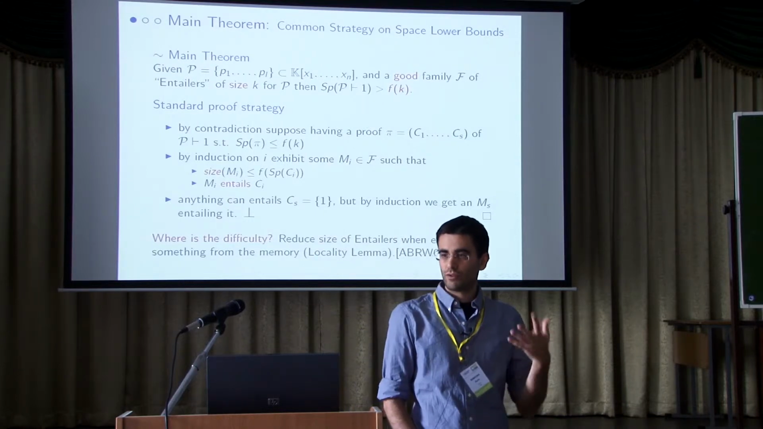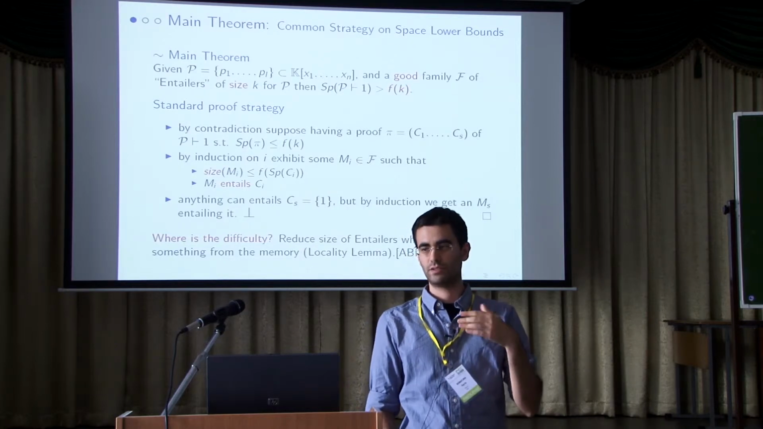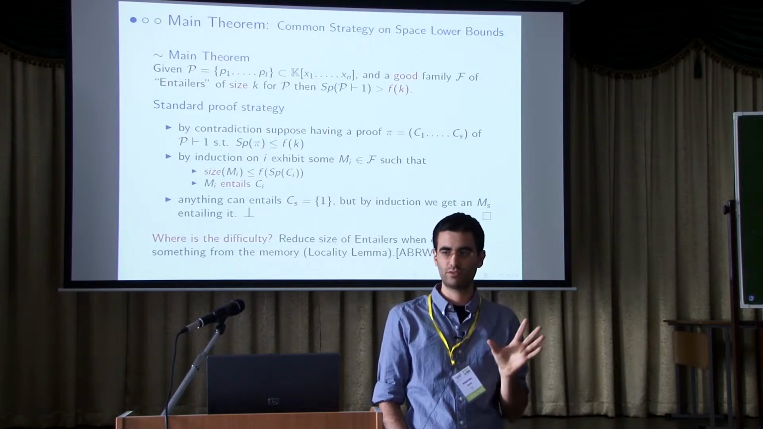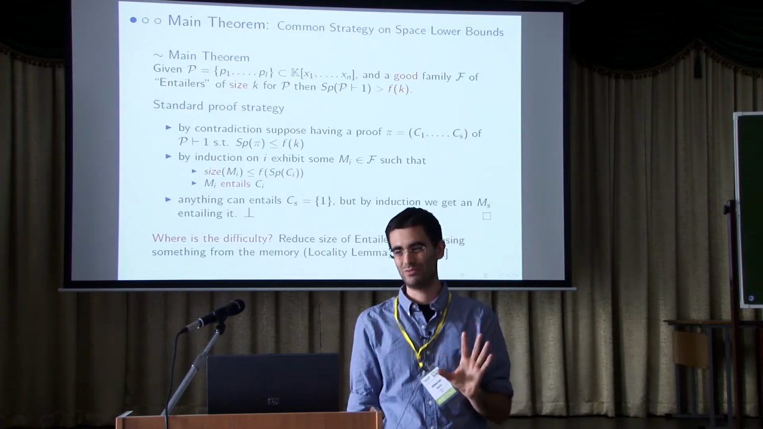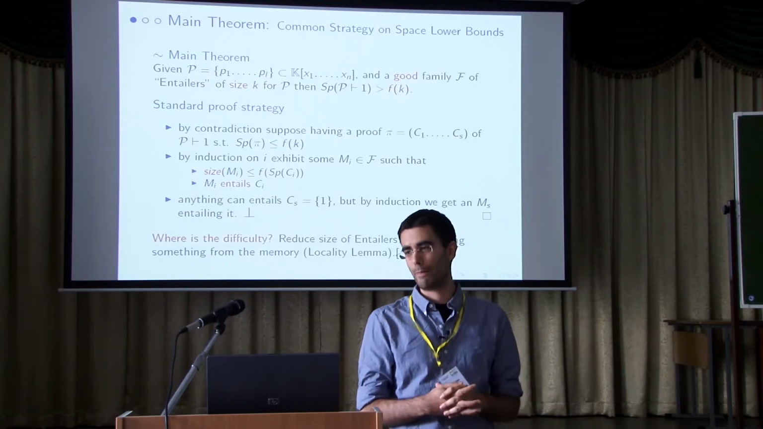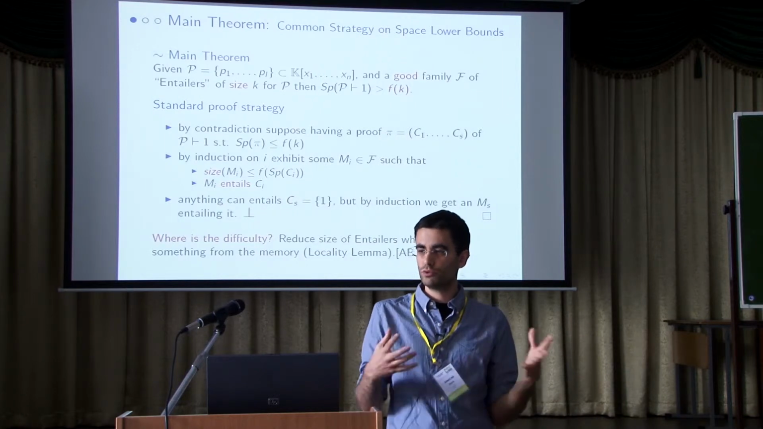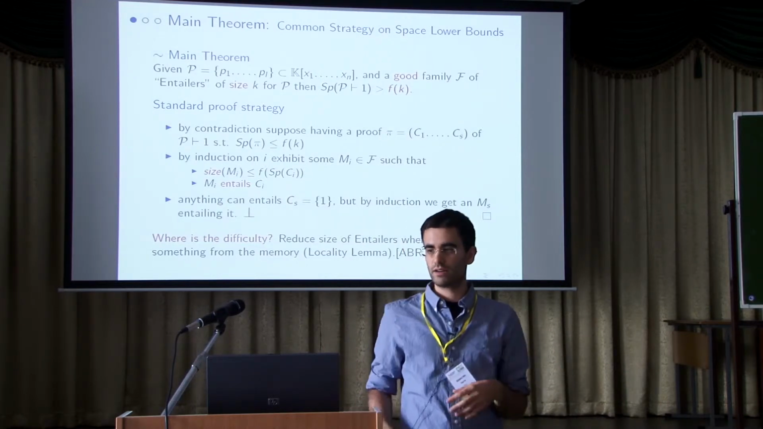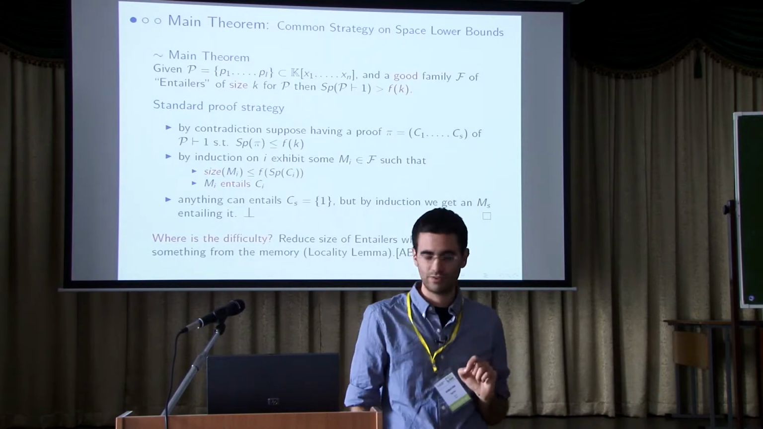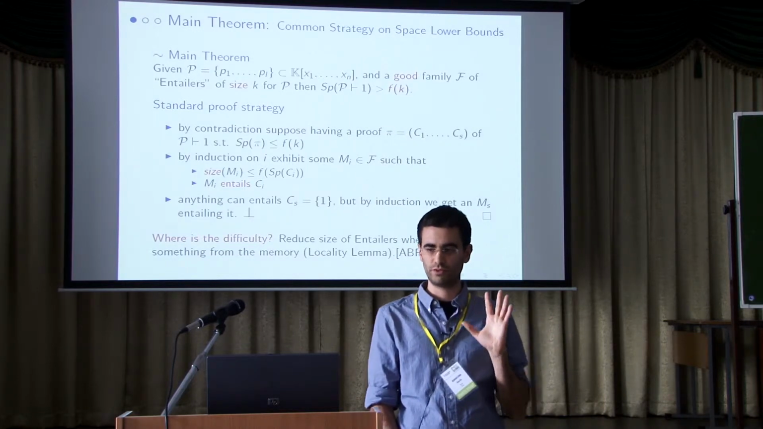So let's see from a high-level point of view how a space proof goes in our framework. This is kind of the statement of the main theorem, but it's obviously not clear. Suppose we have a bunch of polynomials, and we want to prove a space lower bound. Suppose we have some combinatorial object that I call a good family of entailers of size k. Clearly, the words are not well defined, but let's see how a proof should go.